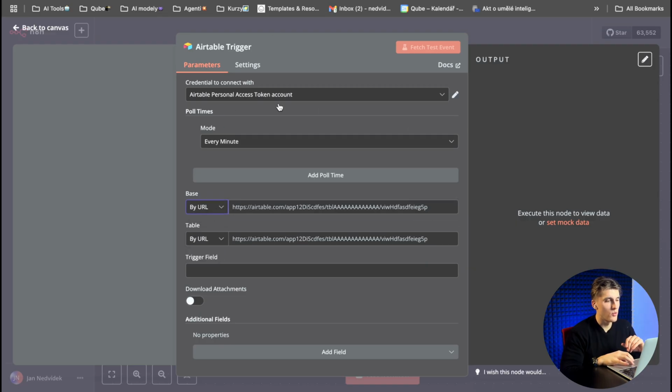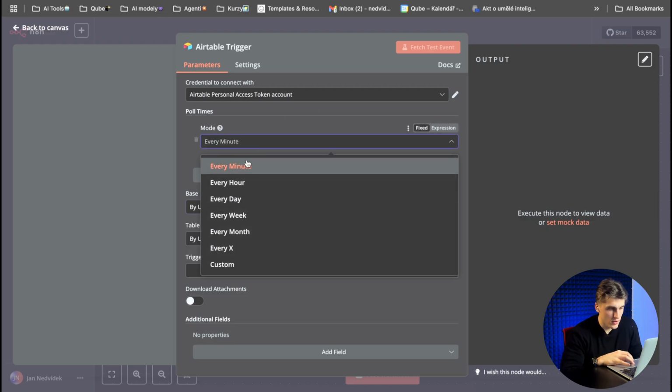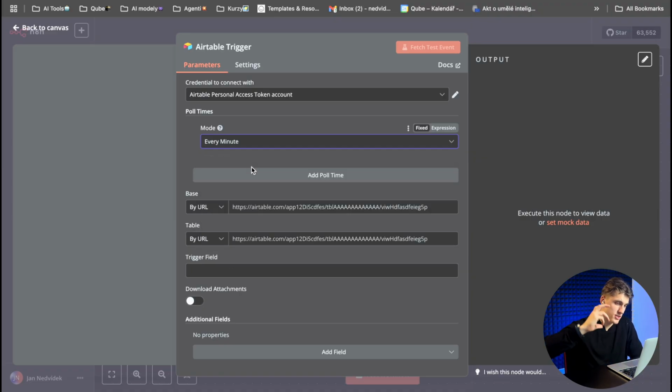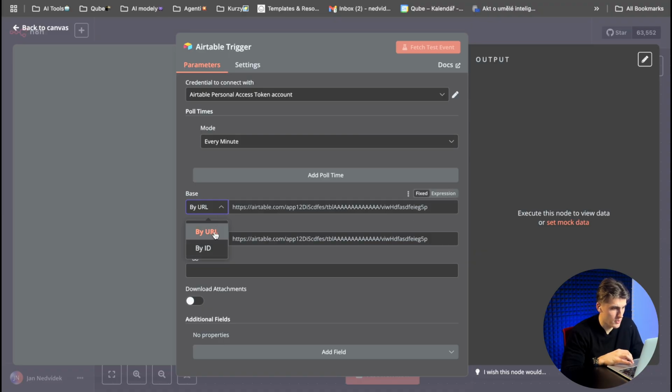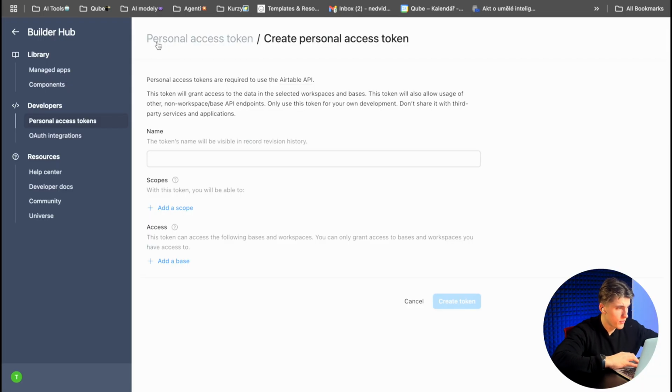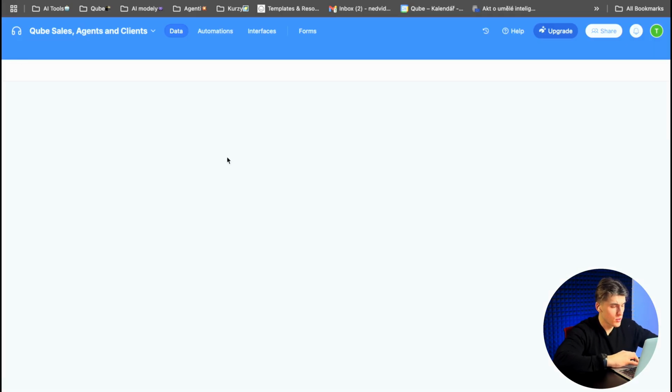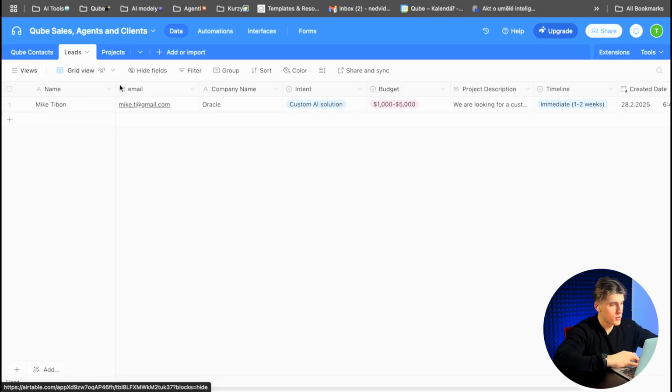Okay, here, so what do you need to do? Firstly, the poll time. You will need to set it to every single minute, to just check every single minute if there is a new note or new information in your database. Here in the base you need to click on By ID. What is that? Where will you find your ID? You will go back to Airtable and go to your database. I will go to the leads one, and here in the upper URL you have your base ID and also the table ID.